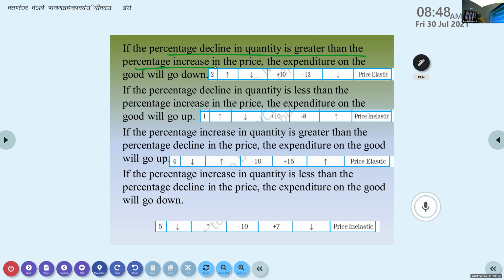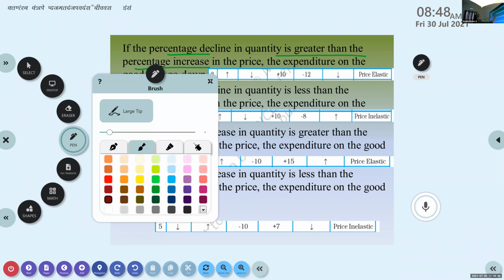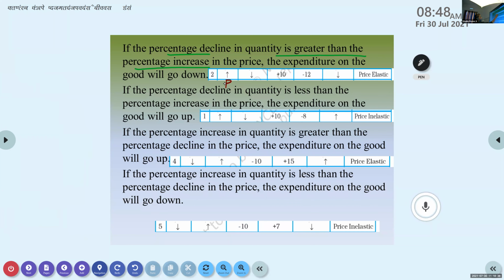The first column, that is price. The second column is regarding price. Okay. This is regarding quantity. And this is regarding how much increase in price, how much percentage increase. Okay. This much is regarding how much increase or decrease in demand.